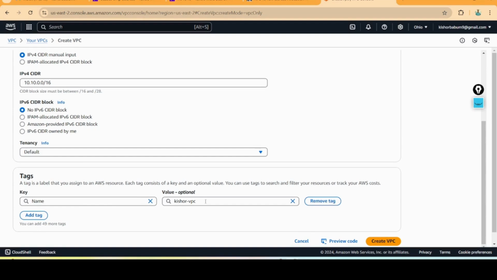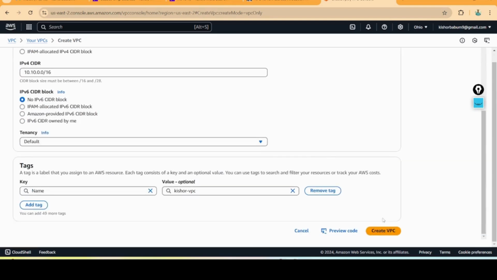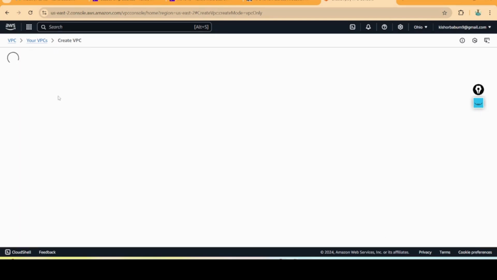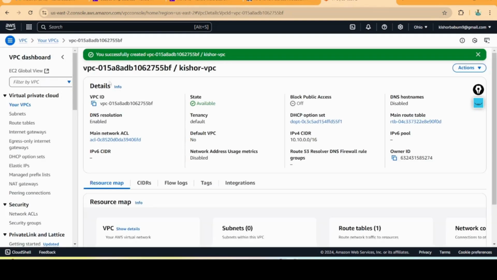I have given my name as the VPC name, that is Kishore-VPC. So create VPC. Here you can see the VPC is created. This is the VPC ID, and this is the CIDR range we have given.